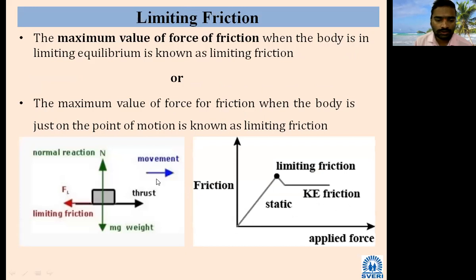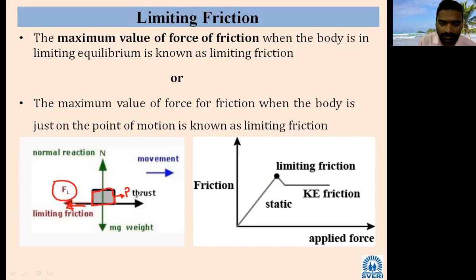So this is the body you have seen. This is one body I have taken. Initially, if I apply the force P, the frictional force also acts in the opposite direction. P is acting to the right, so the body moves along the right direction, and the resistive frictional force is developed in the negative direction, that is, to the left.